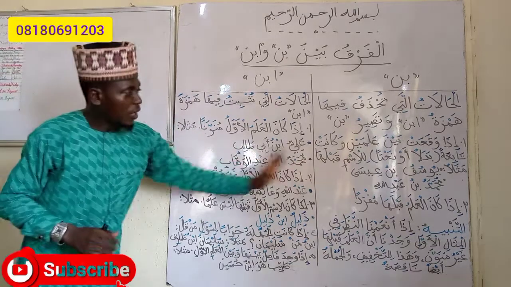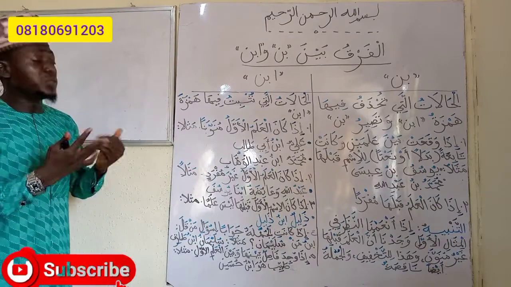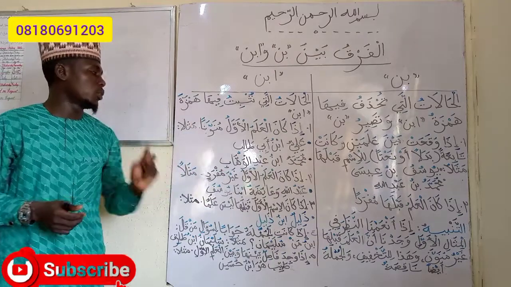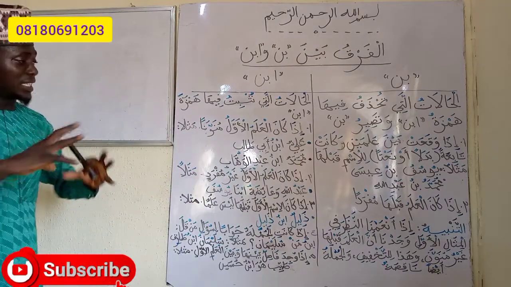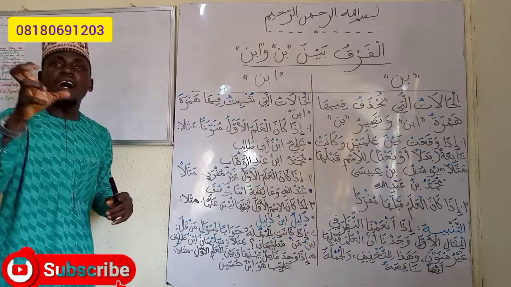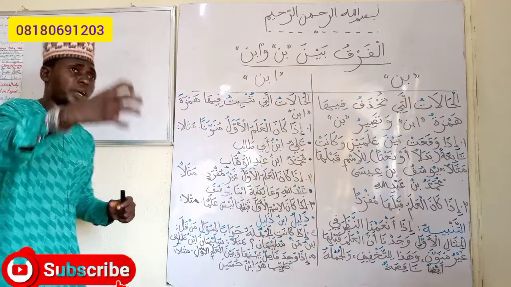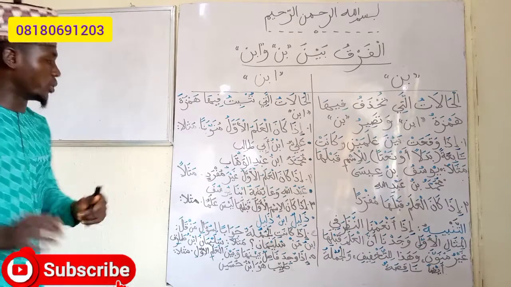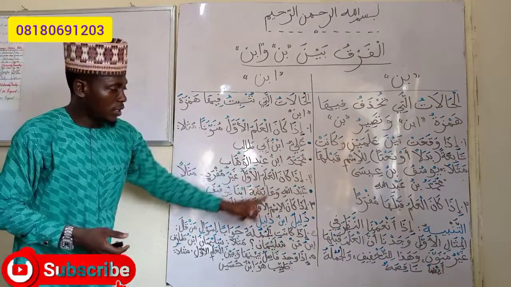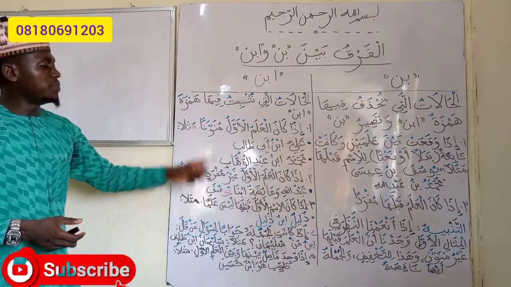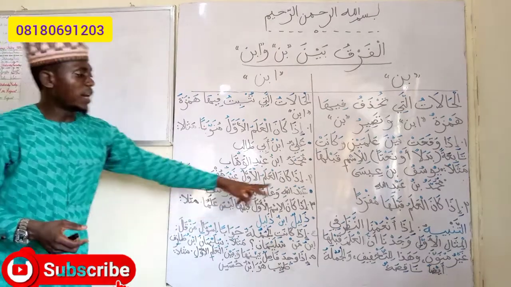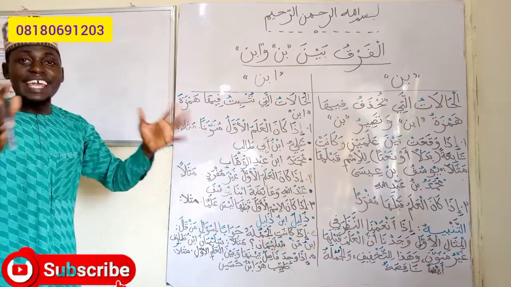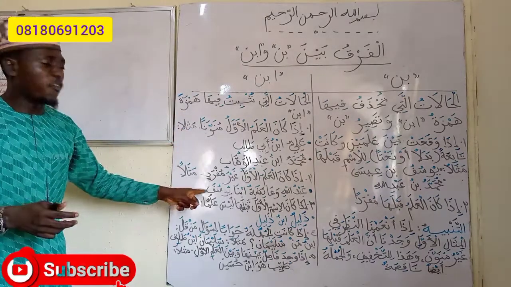Now, the second condition whereby we retain the Hamzatul Wasl in Ibn, إذا كان العلم الأول غير مفرد. If the first proper noun, that is the first name, is not a singular word. For instance, Abdullahi wa Aishatu ibna Yusufa. Abdullah and Aisha, ibna Yusufa. They are children of Yusuf.